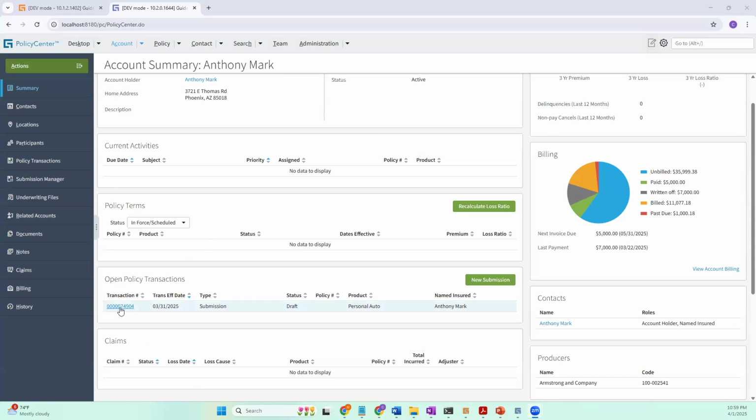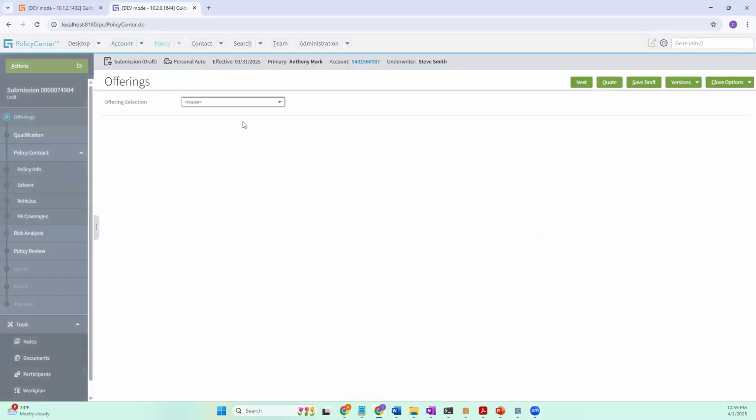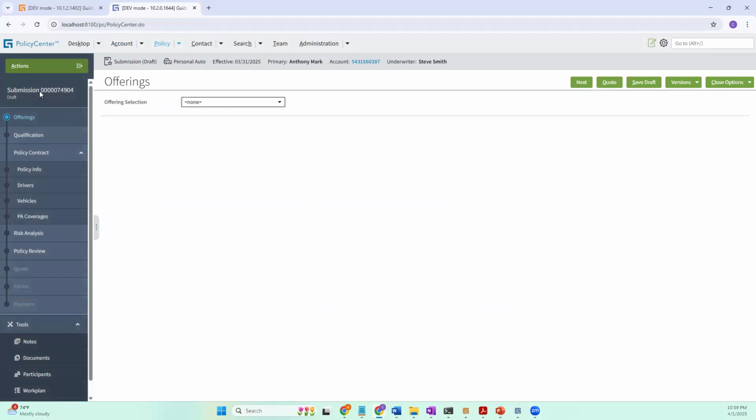We started with the submission. This is how you navigate to the submission. Wherever you see the blue color like this, that means it is a hyperlink, so just go there. I started yesterday with the submission. It's a draft version and the number is being generated. You don't see any policy number, right? You don't see anything. It is in draft.